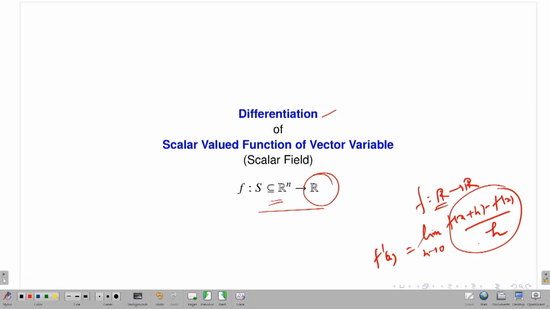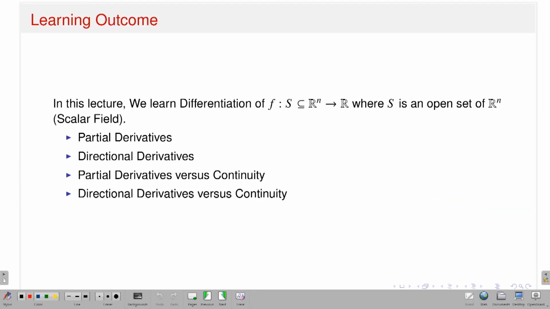Okay, so I will define that. Before that, let me see what are the possibilities, or what are the things I can talk about in this context, that means functions from Rn to R. So this is the learning outcome. In this lecture, we will learn the differentiation of a function f from Rn to R, where S is an open set. So what are the concepts we will have? I want to talk about the notions of differentiability for functions f from Rn to R.